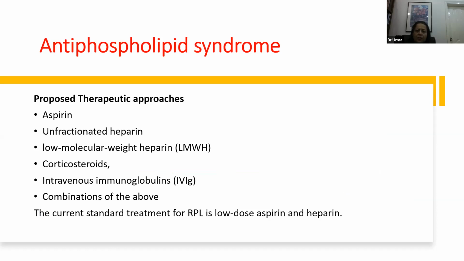So the therapeutic approaches, we all know that commonly we give low dose aspirin or heparin, unfractionated heparin. We are no longer using unfractionated heparin these days. We are using low molecular weight heparin these days. Then the debatable therapeutic approaches are corticosteroids and intravenous immunoglobulins, which usually are not used, or a combination of these with the standard treatment, which you know is low dose aspirin.